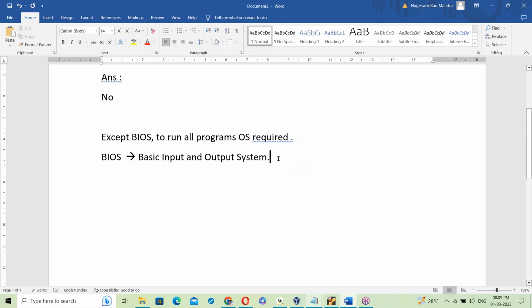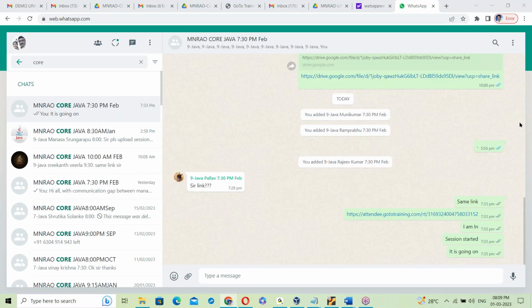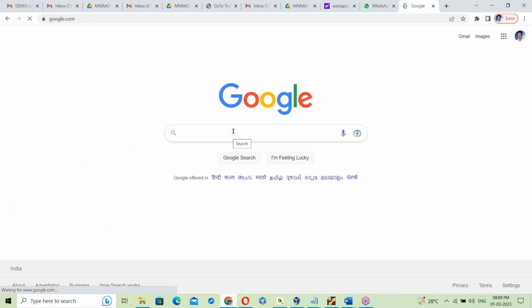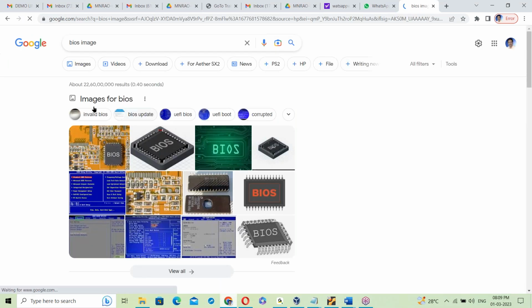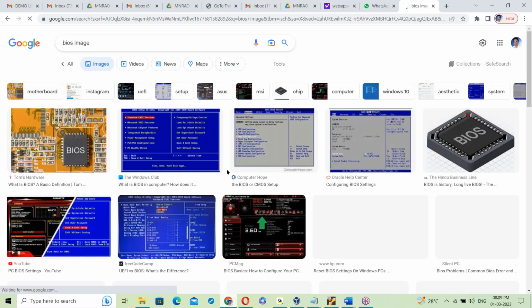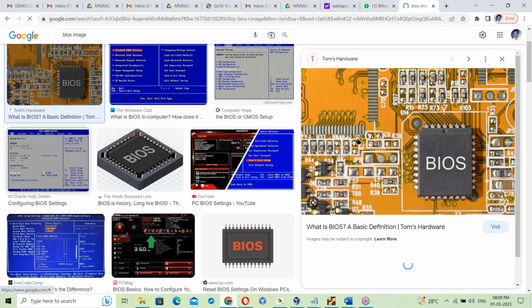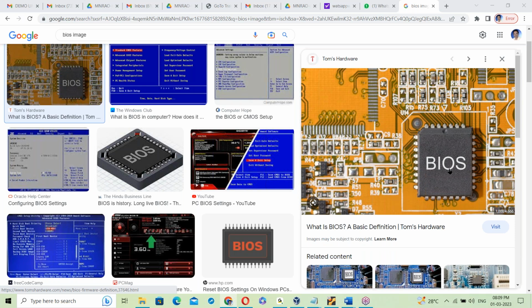Yes, BIOS stands for basic input output system. In your computer, they say BIOS. See, it's a BIOS image. Yes, see this BIOS in your system.